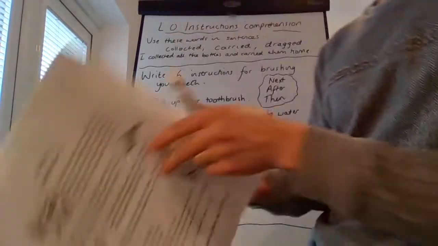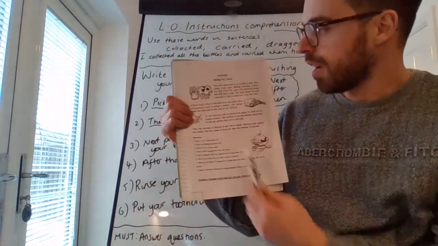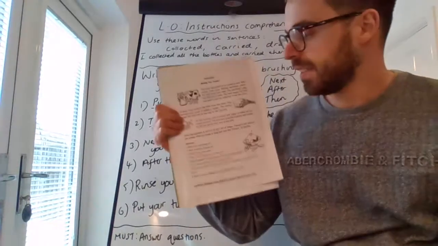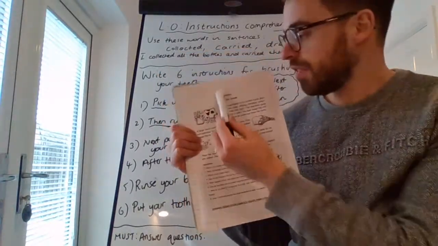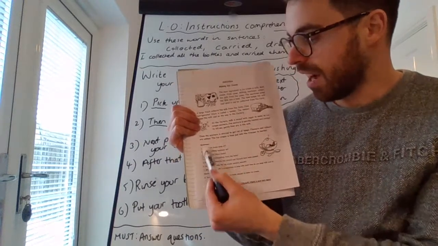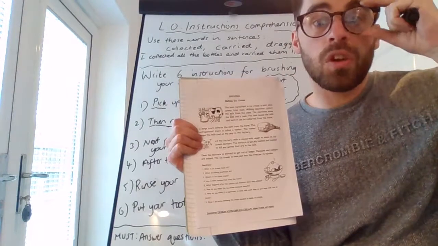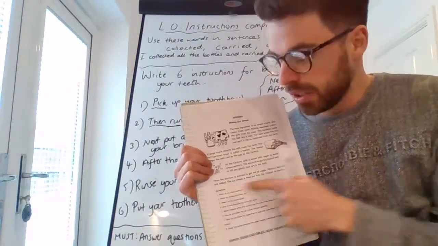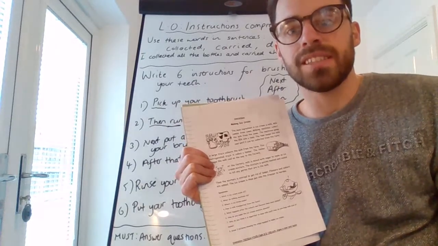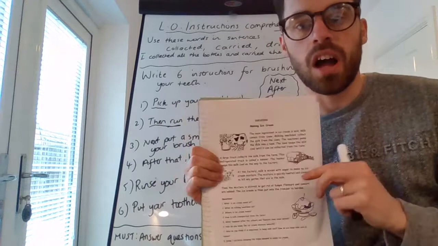Your task for today is this sheet. It talks you through how to make ice cream. And there are questions about these instructions. So first of all, read it very carefully and then answer each of these questions. As we have practiced before, do try and find the answer to the question in the text and underline it and write your answer as a nice full sentence, using some of those question words to help begin your answer.